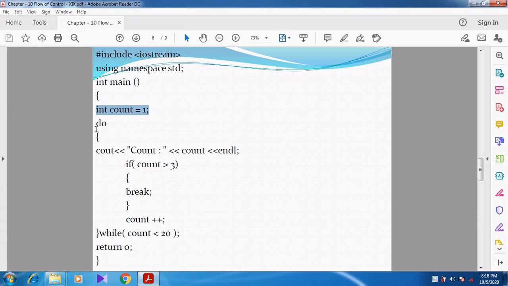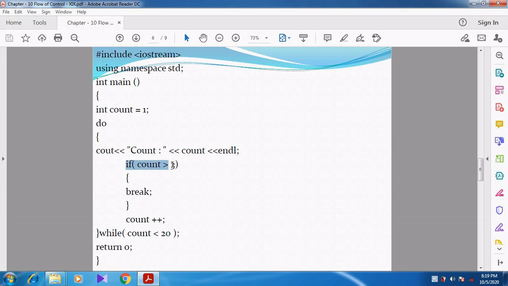Inside the do while loop, inside the do statement, we are going to print the count variable. See here, cout count. Now what is the value of count? The value of count is 1 because we initialized int count equal to 1. So inside the do while loop, the count variable is printed, and the value will be printed as 1.